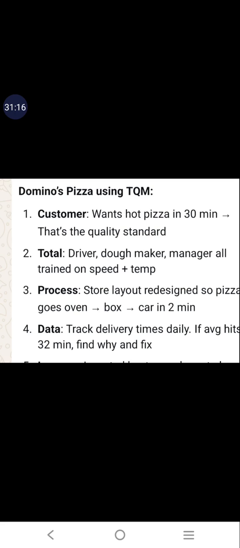I hope you understood. In today's class session, we discussed what is total quality management, and we discussed quality and the definitions of quality. We covered the different definitions of quality and the importance of the customer. Finally, we discussed the needs of quality, why quality has to be maintained, and I concluded with an example of implementing TQM in Domino's Pizza.